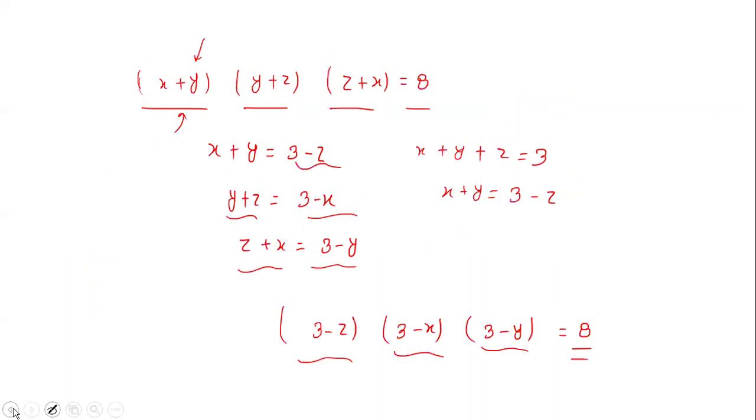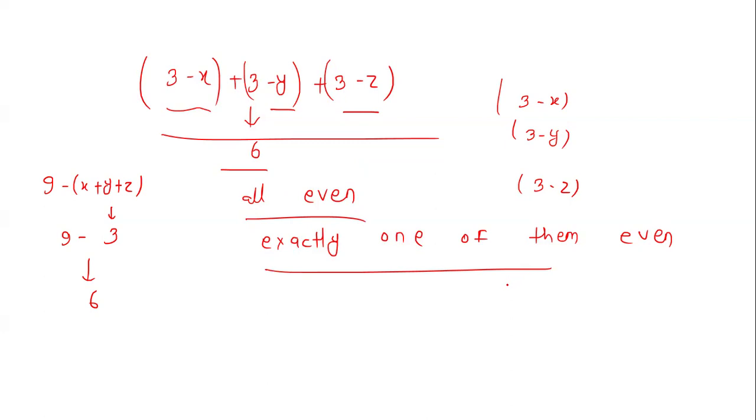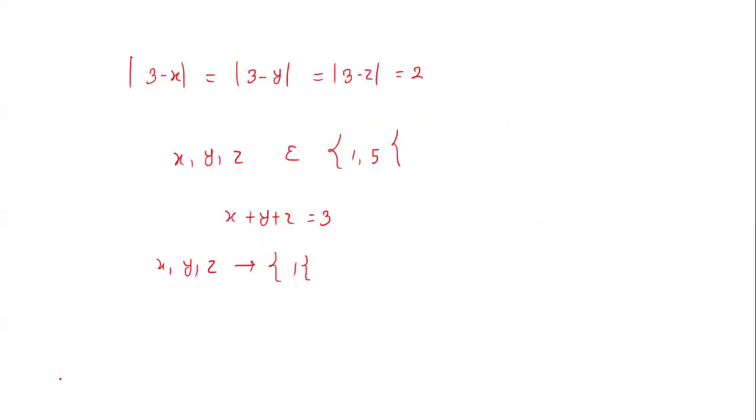So the sum is 6 and the product of them is 8. The possibilities are: when the sum of three numbers is even, either all of them are even, or exactly one of them is even. These are the two possibilities.